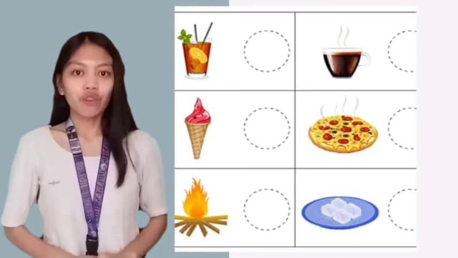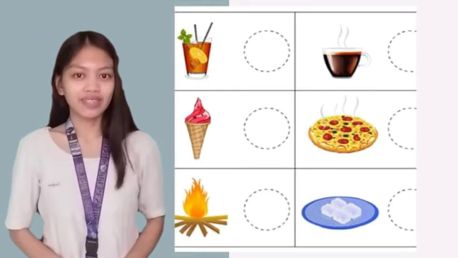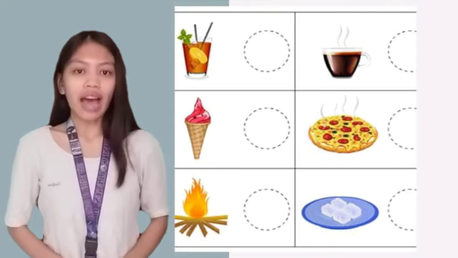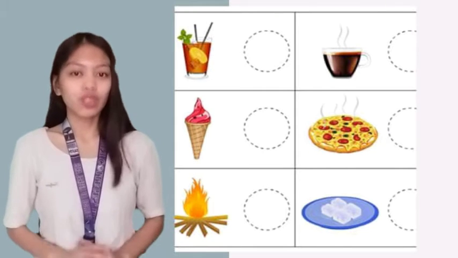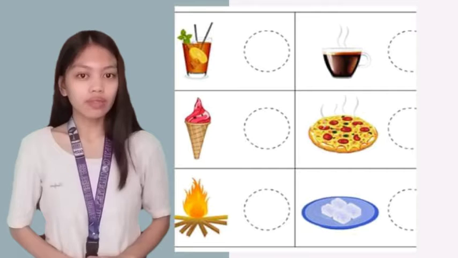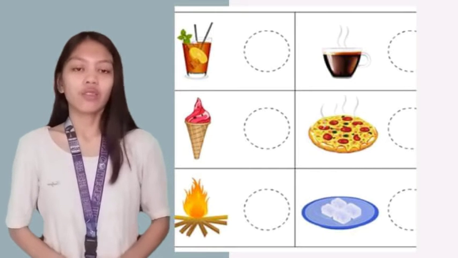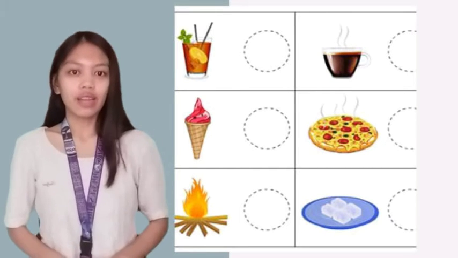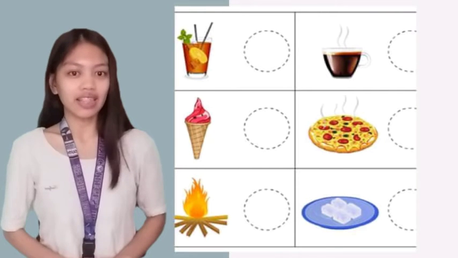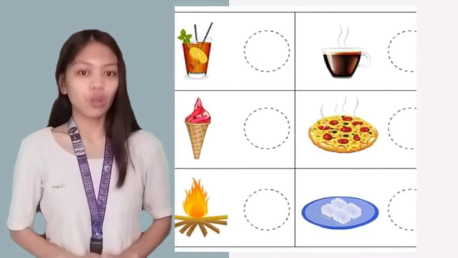I have a chart for measuring the temperatures of materials. I'd like you to tell me if it's hot or cold. Do you understand what I'm saying? For juice, cold. Ice cream, cold, that's right. Fire, hot, that's right. Coffee, hot. Pizza, hot. And ice is cold. Very good.